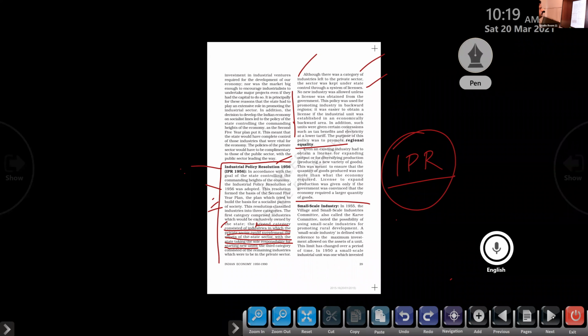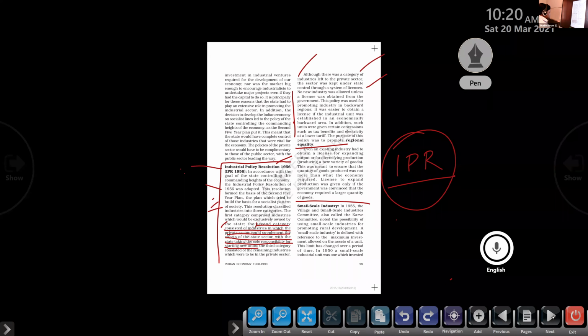Small scale industry. In 1955, the Village and Small Scale Industries Committee, also called the Karve Committee. Okay, underline that. The Village and Small Scale Industries Committee in the year 1955, otherwise termed the Karve Committee, noted the possibility of using small scale industries for promoting rural development. So the committee gave importance to rural development, the development of the village areas. Clear?